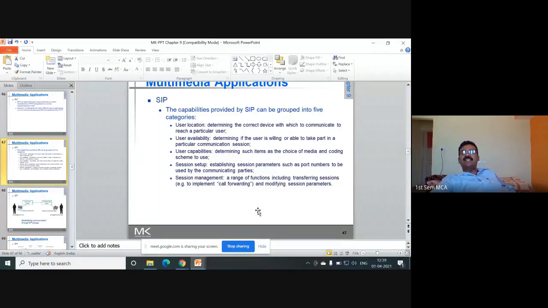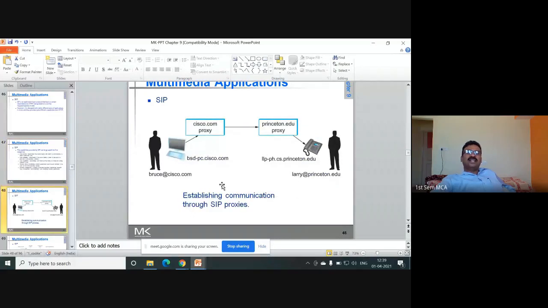Then session management: it will implement the session with a range of functions, including transferring sessions, call forwarding, and modifying the session parameters. All these things it will do. So you can see here how we are establishing communication through SIP proxies. If you want to make a call, this is how it works.